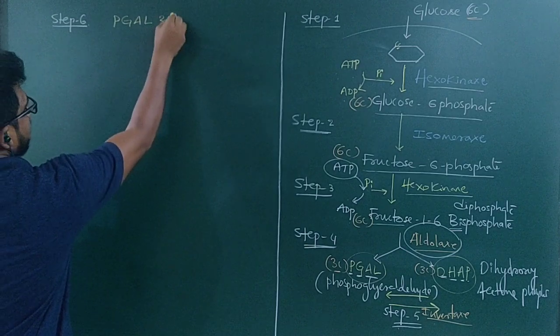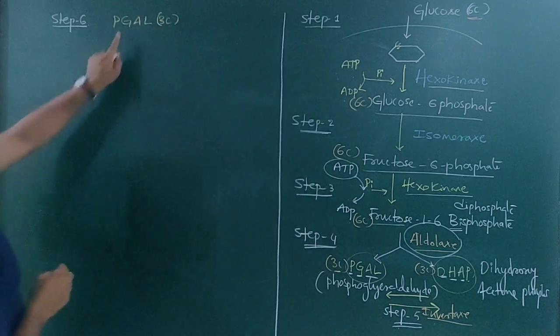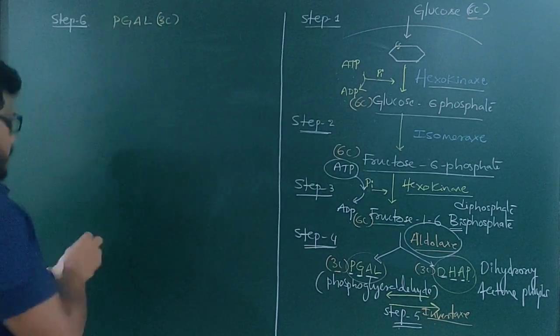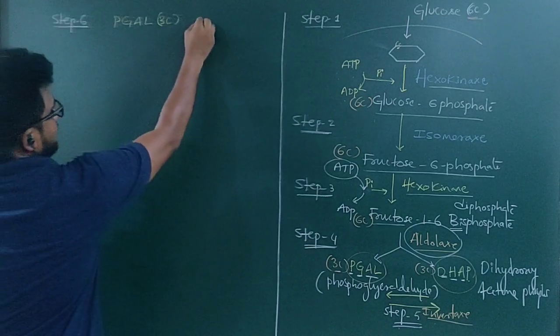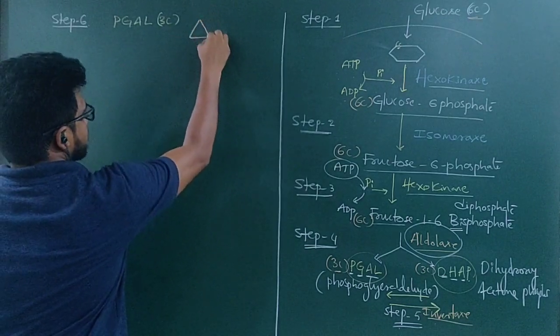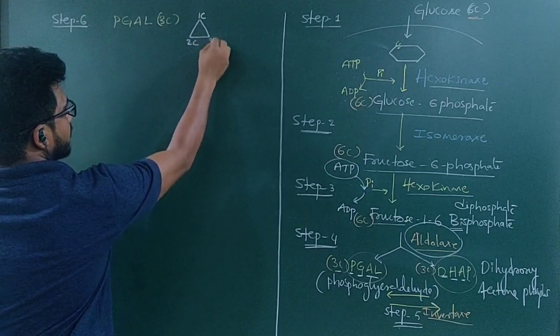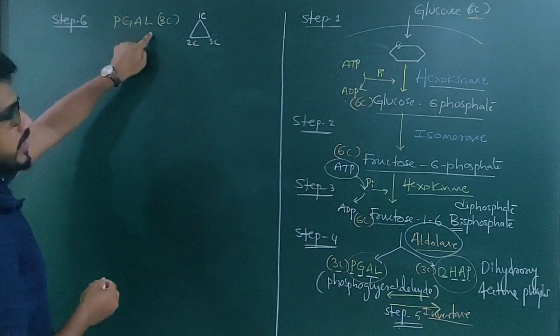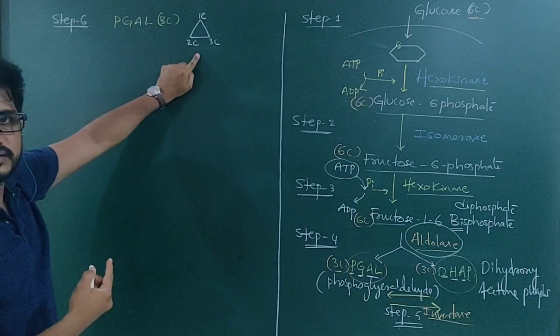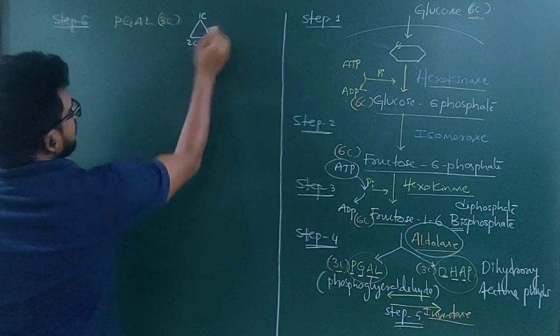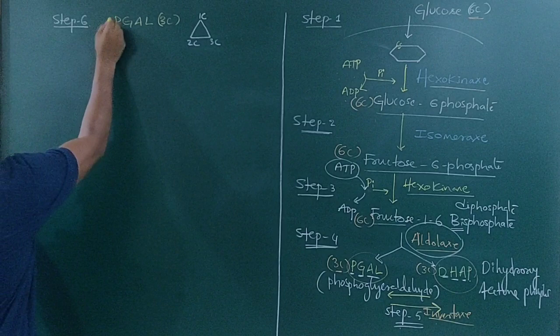Phosphoglyceraldehyde, which is a 3 carbon component. It has phosphate at the 3rd carbon. So for better understanding, I can give this structure: carbon number 1, carbon number 2 and carbon number 3. So PGAL, you just imagine like this. So this is also called 3-PGAL.